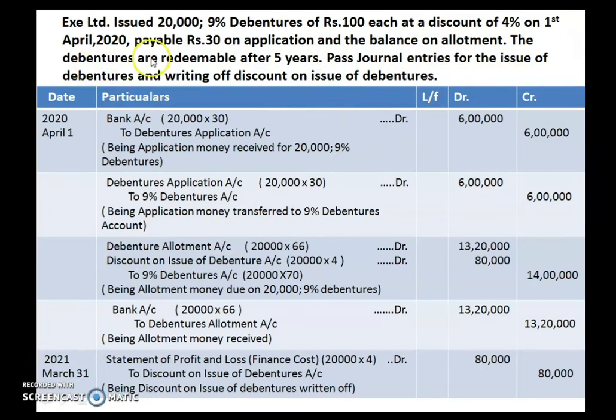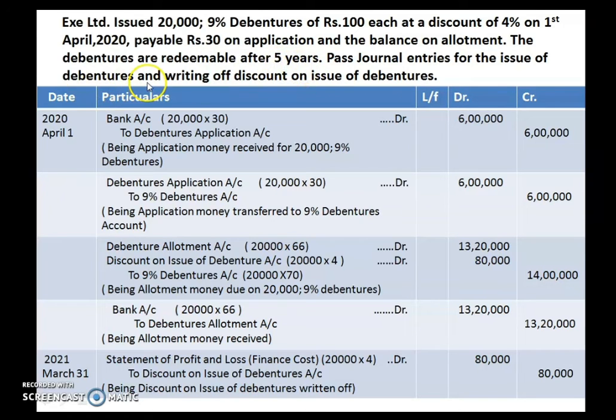The debentures are redeemable after 5 years. That means redeemable means you have to pay back. As you know, debenture means what? Borrowings. So whatever you have borrowed, you have to refund, isn't it? Repay it back. So redeemable means repaying. The company has borrowed this money and they have to repay it after 5 years.